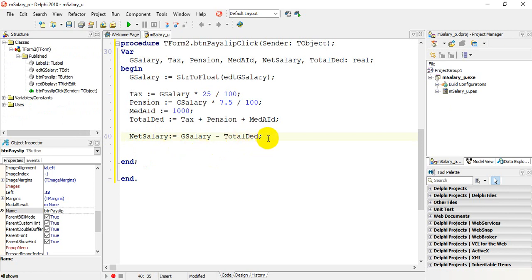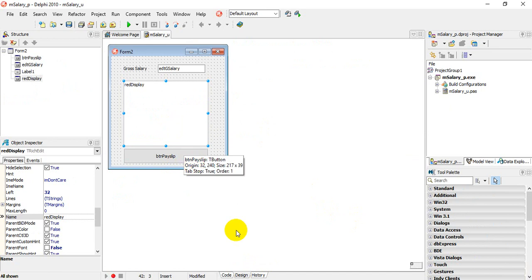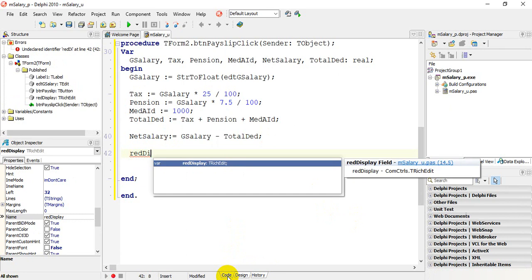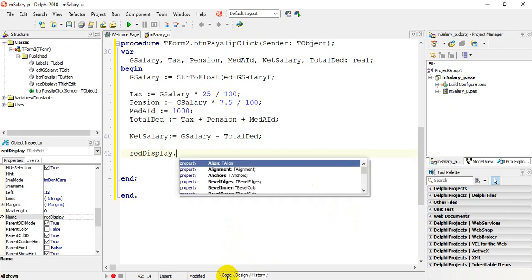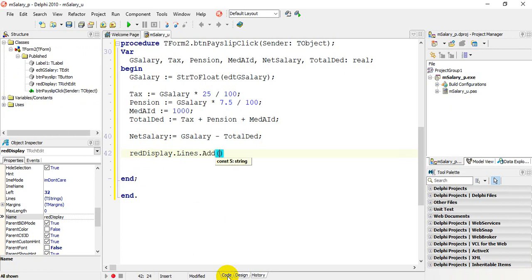The next part in the pseudocode was the output statements. Now to output, I'm going to take you back to the design. Going to the bottom, we have an output box called redDisplay. So to output on a redDisplay, which is our rich edit box, you type redDisplay, Control space, you're going to pick up the name, and the code is .Lines.Add, and that is how we output to a rich edit box. Semicolon at the end. Inside here we're going to output what we want outputted.